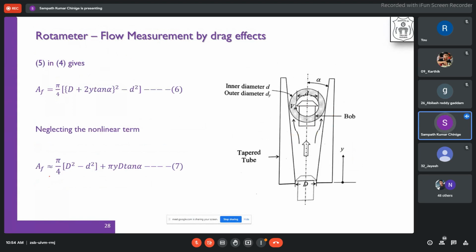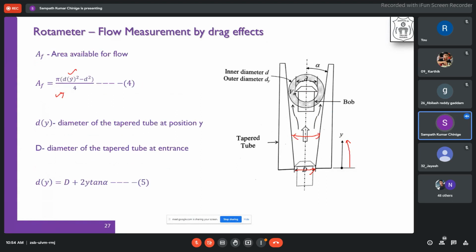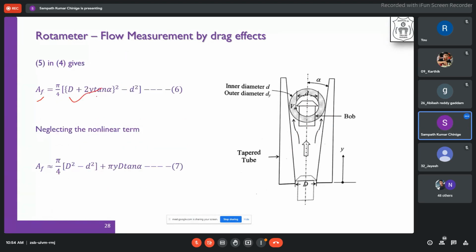By keeping those expressions in the AF value, the area of the flow, whatever D value we are getting from this expression, I am keeping it into AF. So we have (D plus 2y tan alpha) whole square.